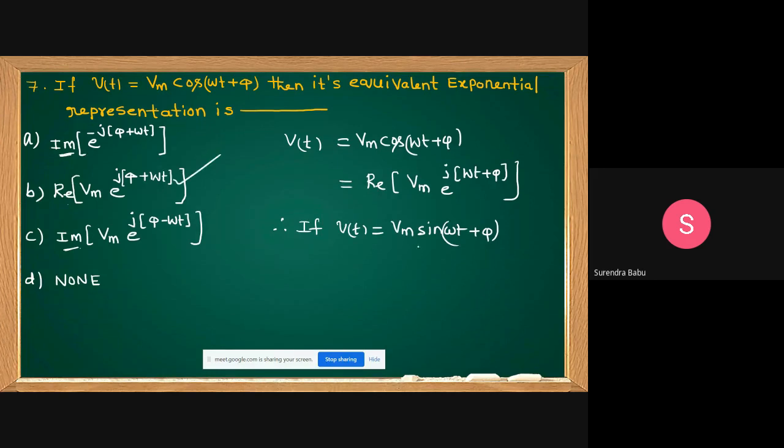B. If it is given that, how to write in exponential form? You take the imaginary part. Then you can write as it is. Understand, friends? That is the difference. If sine is given and cos is given, how to write? Please concentrate.